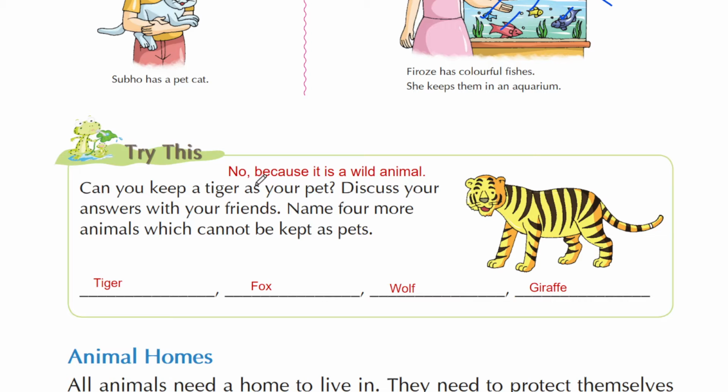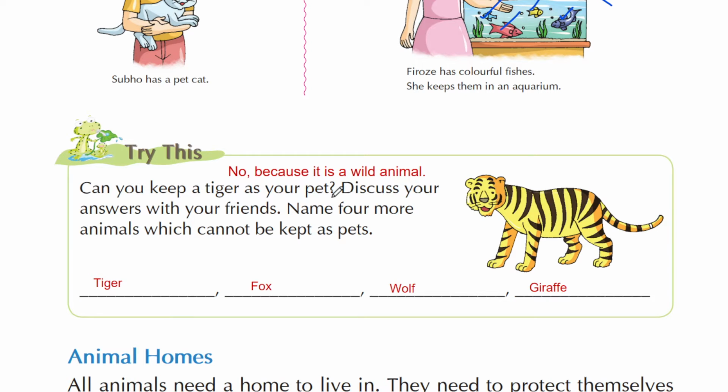Can you keep a tiger as your pet? You have to answer this question. I have already answered it. No, because it is a wild animal, and we all know that wild animals live in a jungle. Discuss your answers with your friends. So students, you can discuss the answers with your friends.